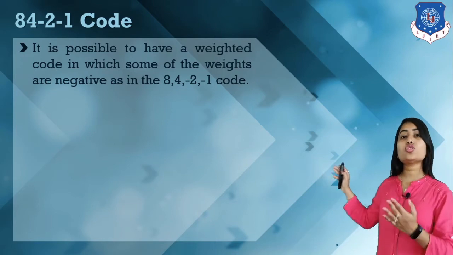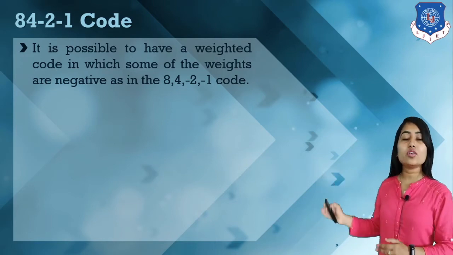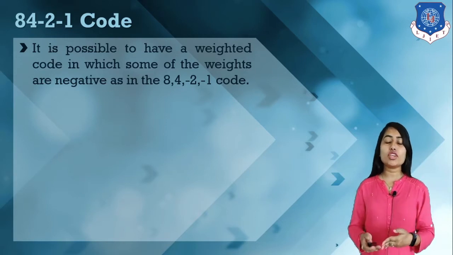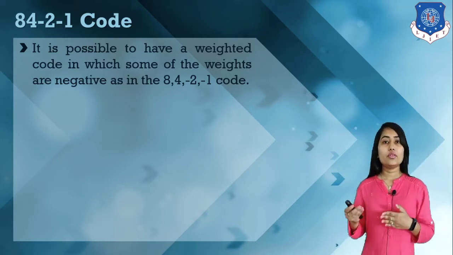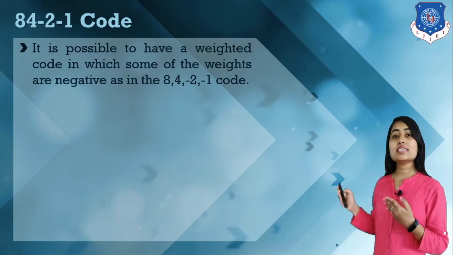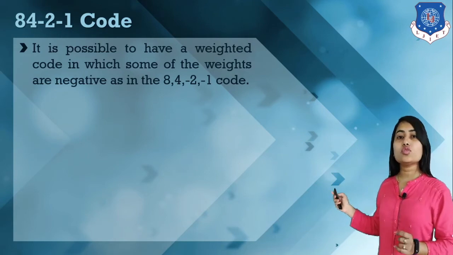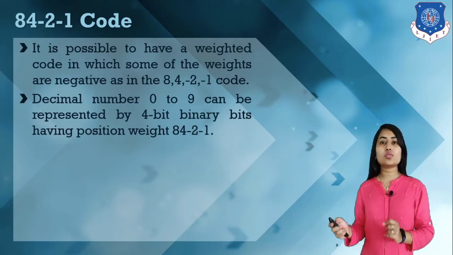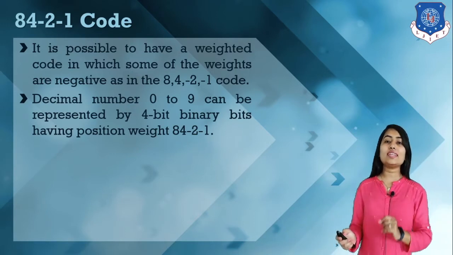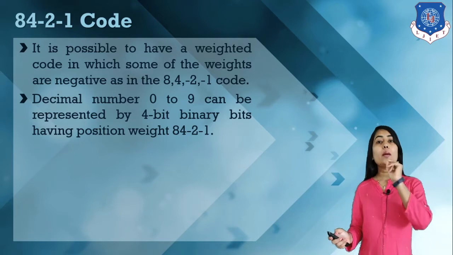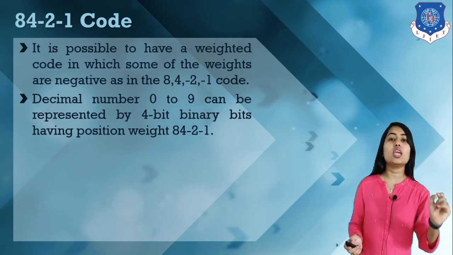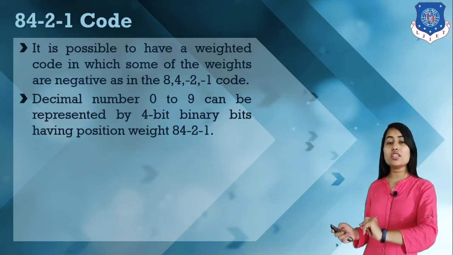So minus 2 and minus 1 are negative. So let's discuss this 8 4 minus 2 minus 1 code format. Here we have the weights 8, 4, minus 2 and minus 1.